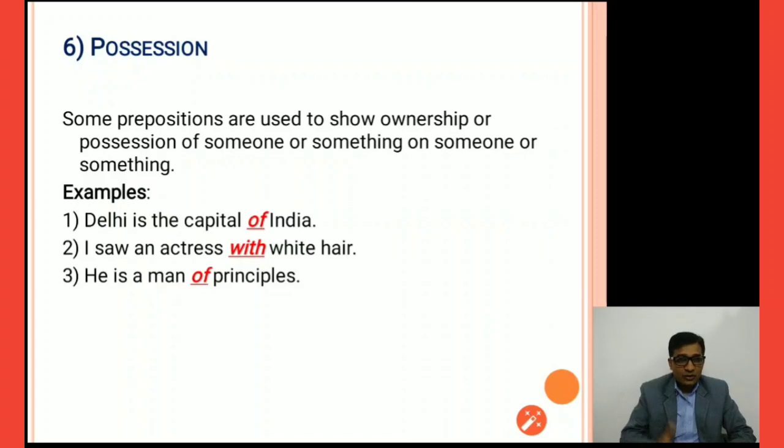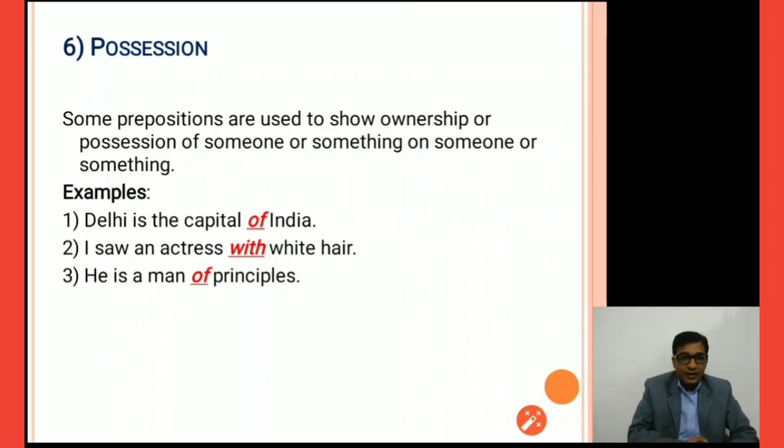And the last, the sixth one, is possession, ownership of something. So prepositions can also indicate ownership of something. Some prepositions are used to show ownership or possession of someone or something, right?